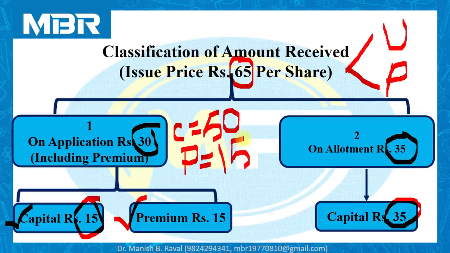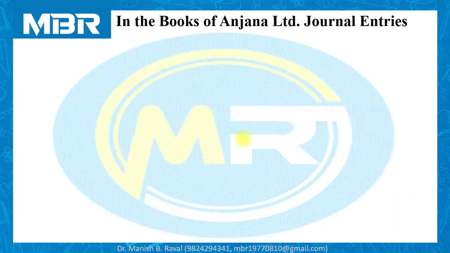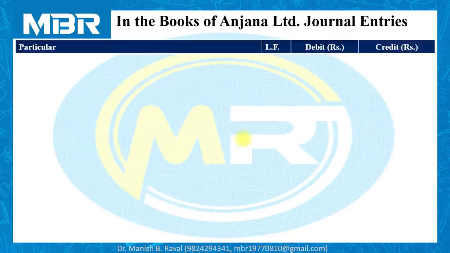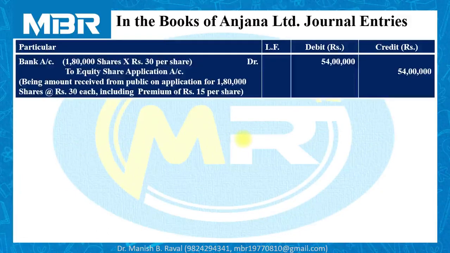So we have arranged everything very properly. This arrangement is required for the purpose of passing the journal entries in the books of the company. Let us pass journal entries in the books of Anjana Limited. We have to follow the proper structure of the journal entries. The first entry, bank account debited